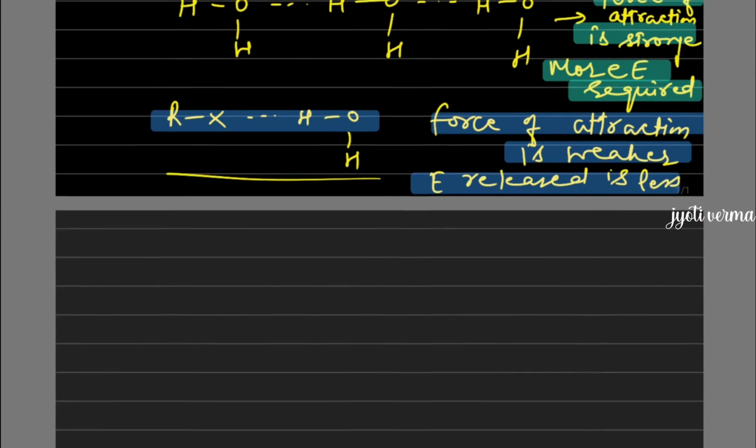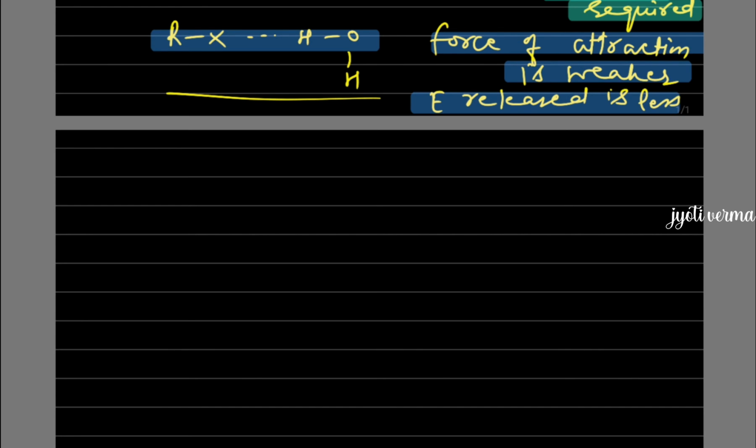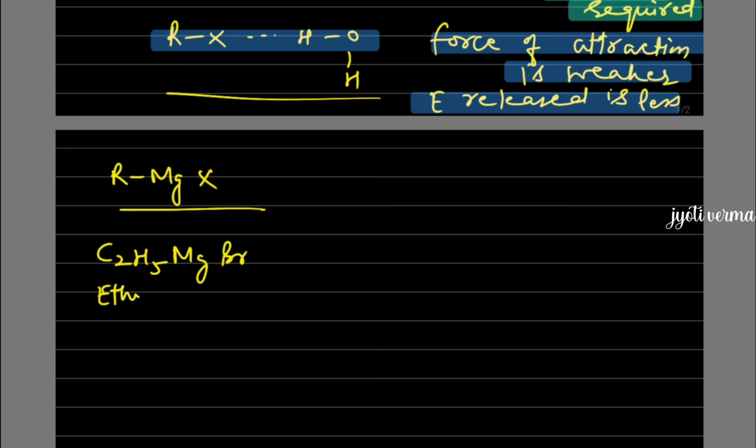Now moving to the third part of this question: Grignard reagent should be prepared under anhydrous conditions. So why should Grignard reagent be prepared under anhydrous conditions? This is the formula for Grignard reagent: alkyl magnesium halide. It may be C2H5MgBr, then it will become ethyl magnesium bromide. So this ethyl magnesium bromide, or any alkyl magnesium halide, meaning any Grignard reagent, should be used under anhydrous conditions. Why is it so?